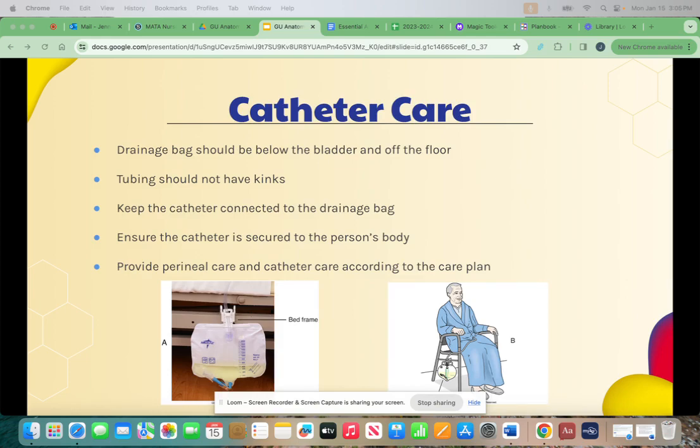Some facts for catheter care. First, the drainage bag should be below the bladder and off the floor. The tubing should not have kinks. The catheter should stay connected to the drainage bag. The catheter should be secured to the person's body. And perineal and catheter care should be provided according to the care plan.